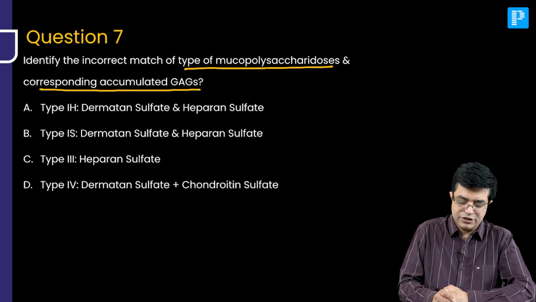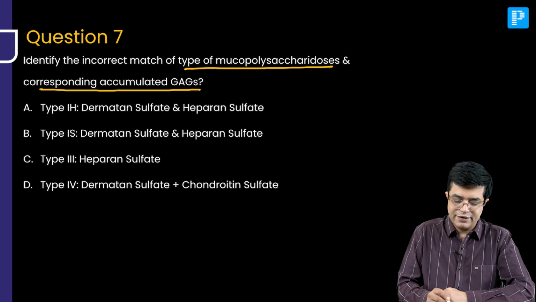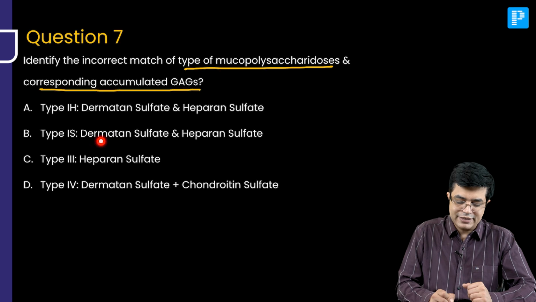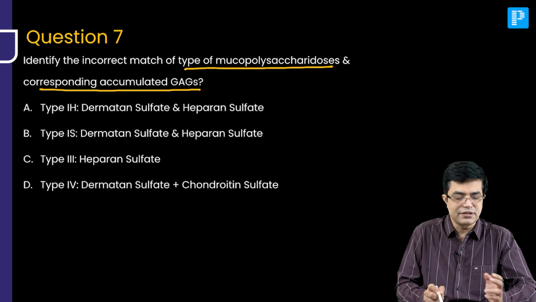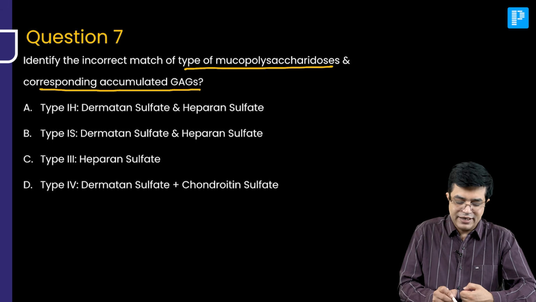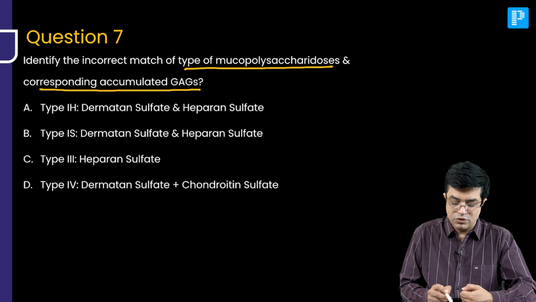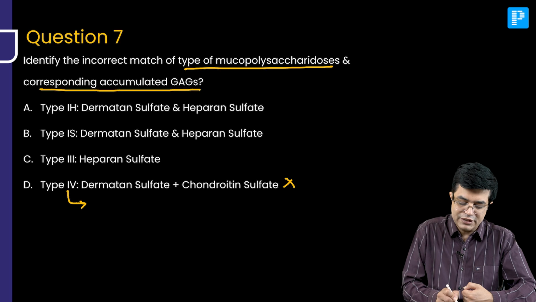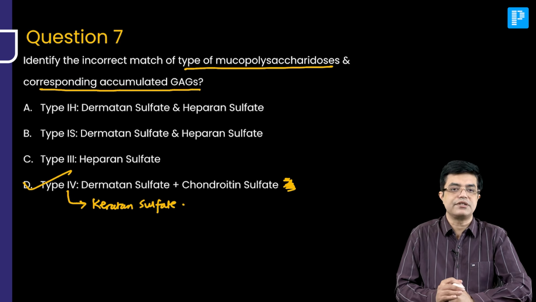Type 1H, Hurler disease. Can it have accumulation of dermatan sulfate and heparan sulfate? It is true. Type 1S, dermatan sulfate, heparan sulfate, this is the same, basically Scheie's disease. And type 3 is heparan sulfate, yes. Type 4, Morquio syndrome. No, dermatan sulfate plus chondroitin sulfate is not seen. Type 4 is associated with keratan sulfate deposition. They are asking to identify the incorrect match, and so the answer to this question is D.